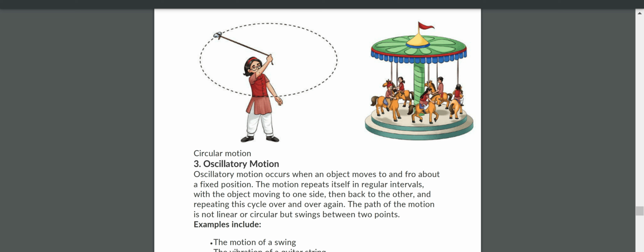Here one girl is rotating a stone tied with a thread in a circular path. The stone is moving in a circular path, and these children are playing. These horses are moving in a circular path.